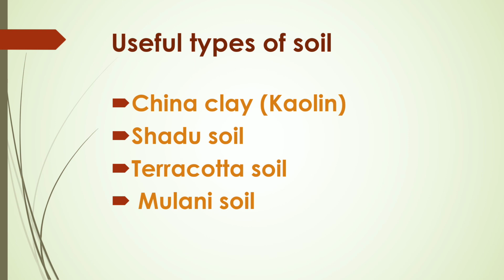Shadow soil. It is whitish in color. It is used for making statues and idols. This type of soil is used for making Ganpati. Terracotta soil. This type of soil is red in color. Decorative articles and pots used for growing plants are made from this soil. Multani soil. It is used in cosmetics.